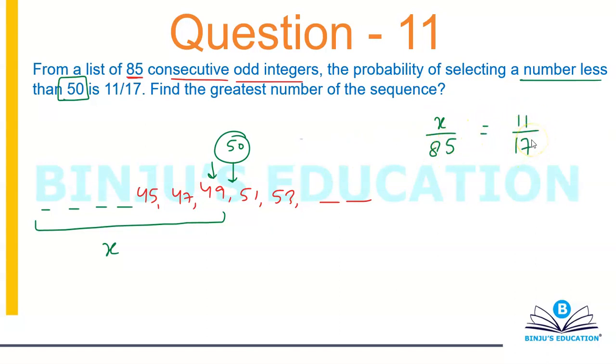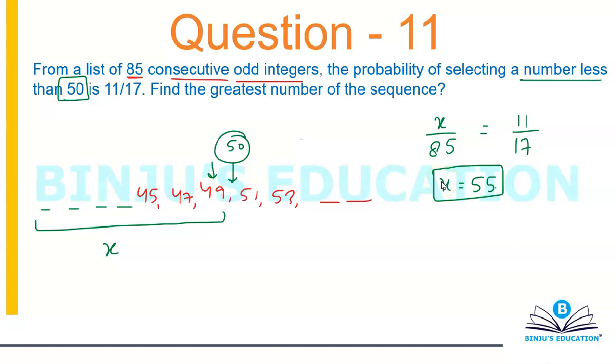Yes, because it says that the probability of selecting a number less than 50 is 11 by 17. My favorable outcomes are x and my total number of outcomes is 85 because there are 85 consecutive odd integers. So x by 85 is equal to 11 by 17, which gives x equal to 55.